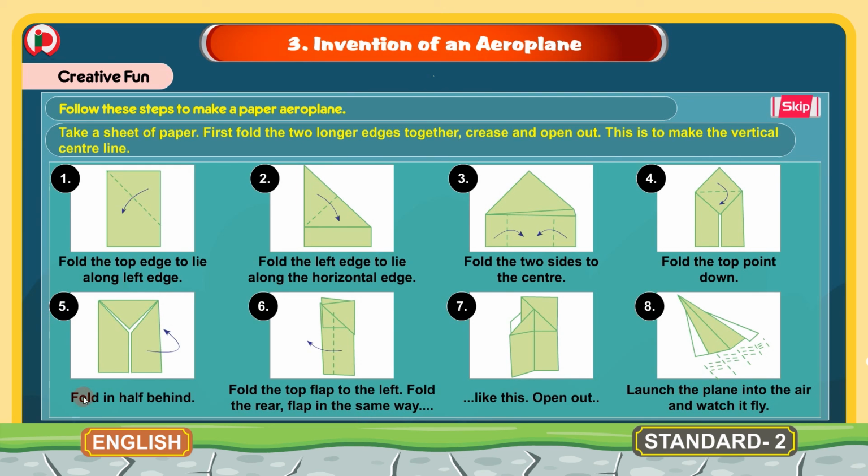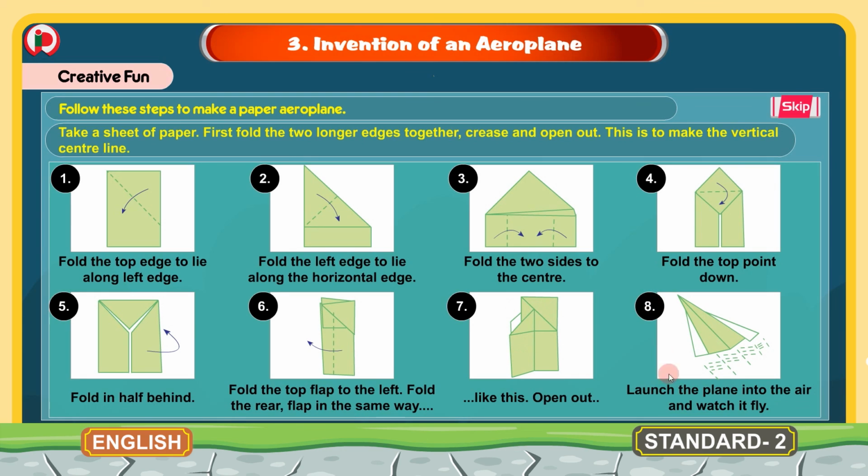5. In the fifth step, fold in half behind. Then in the next step, you should fold the paper in half behind. 6. In the sixth step, fold the top flap to the left. Fold the rear flap in the same way. And in the seventh step, like this. So, fold the rear flap in the same way like this, open out. Then you open out after folding the top flap.